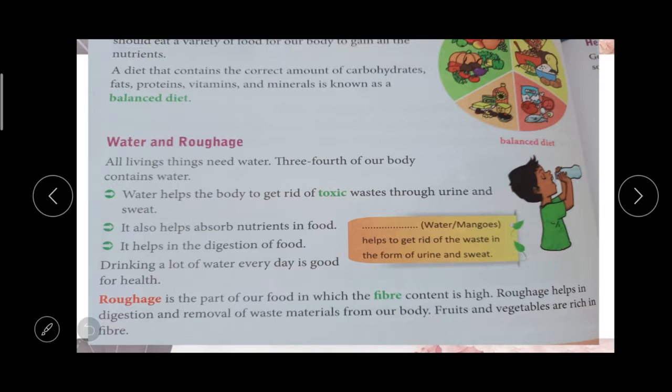The next one, water and roughages. Do we need water to drink? Do we need water to live?